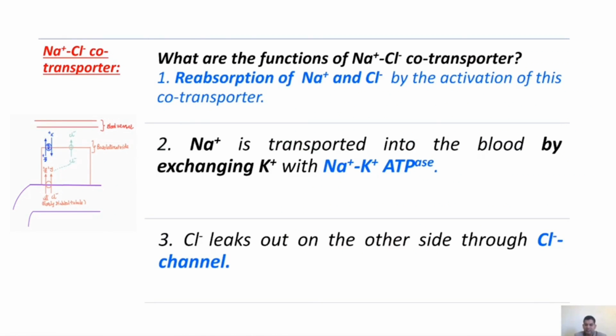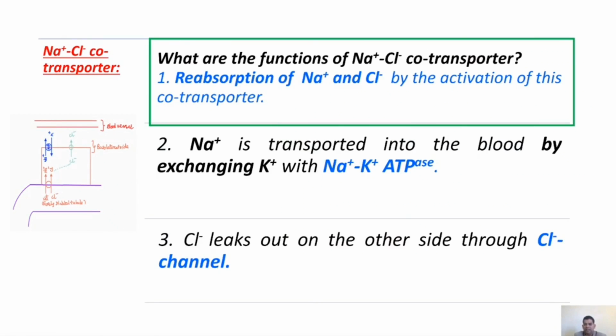Next, first let us discuss the general function of the sodium chloride cotransporter. The main function is reabsorption of sodium and chloride ions. Here you see, activation of this cotransporter results in the reabsorption of sodium and chloride ions into the epithelial cells.